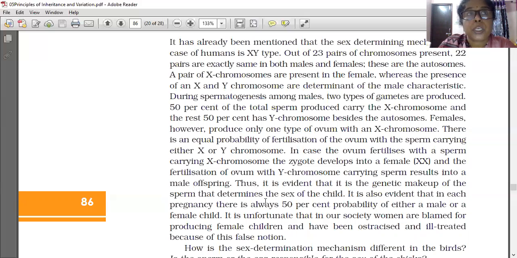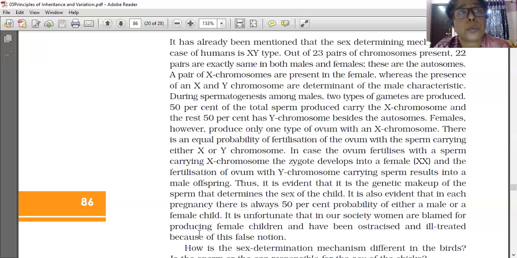Suppose the egg with the X chromosome is fertilized by a sperm with the X chromosome, then the XX combination will be there and the offspring will be female. And if the egg is fertilized by the gamete carrying the Y chromosome, the resulting offspring will be of XY type, a male.